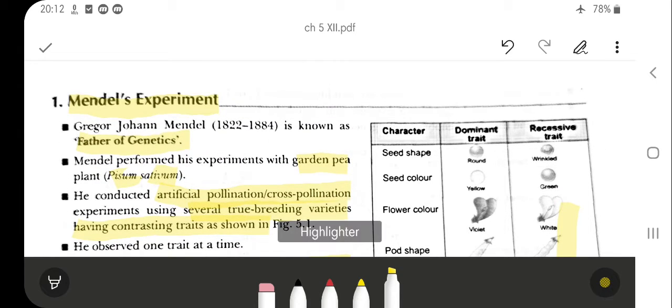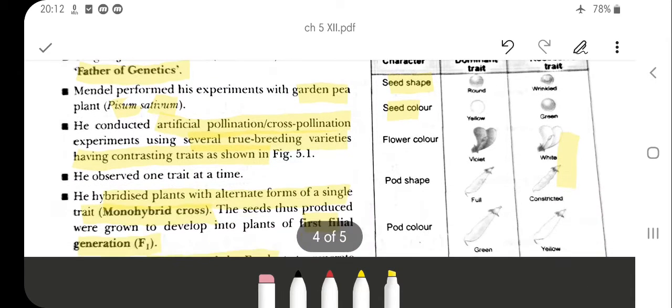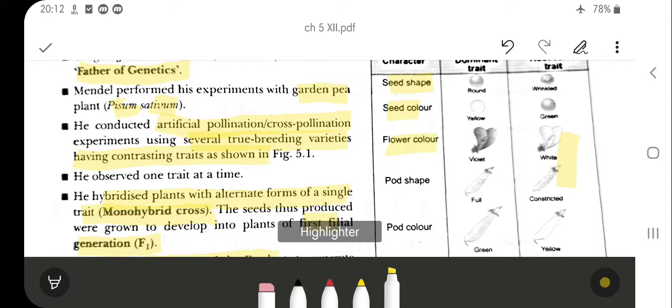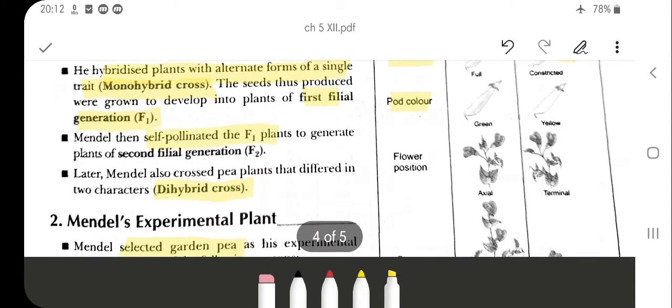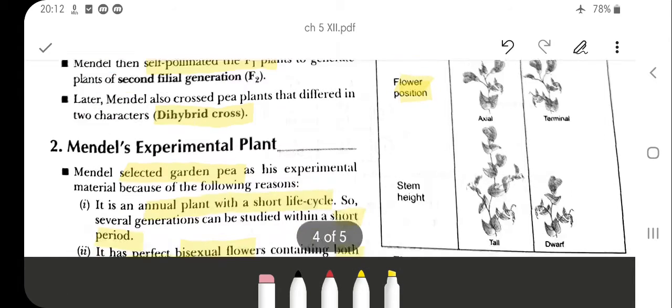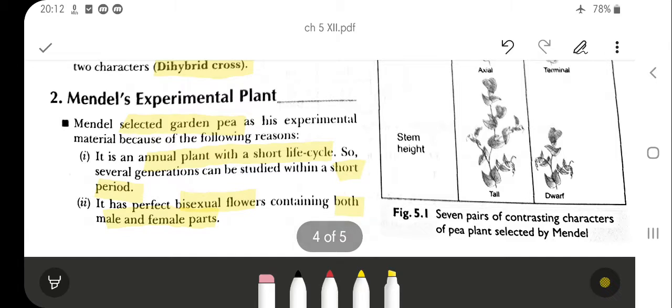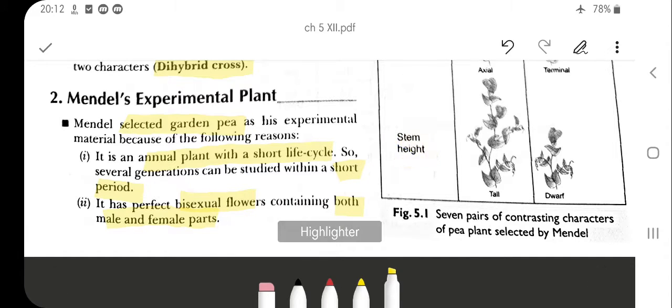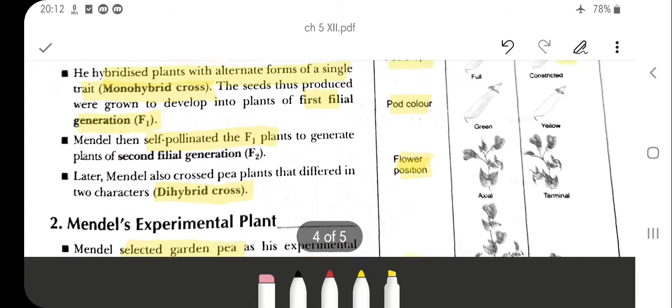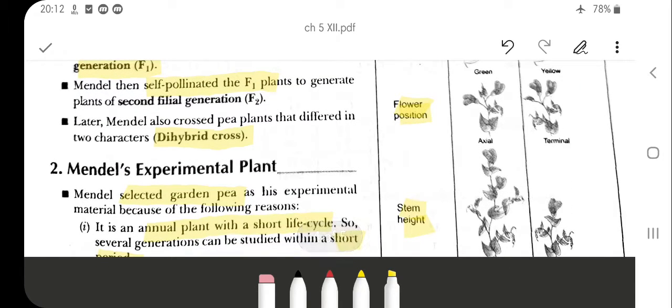Number 1 is seed shape. Then we have seed color, then flower color, then pod color, then pod shape. And very important are the flower position and the stem height, which is very commonly observed. So the question is, why did Mendel select the garden pea as the experimental material?